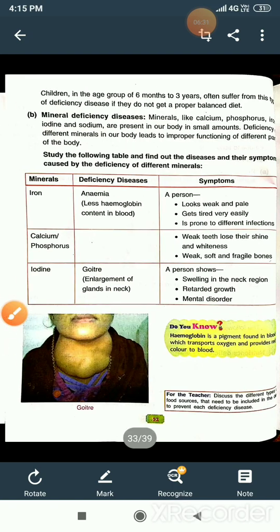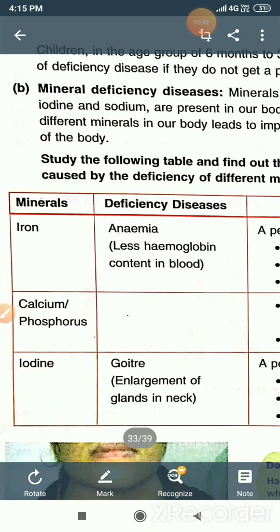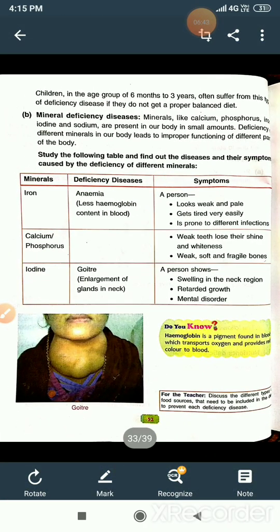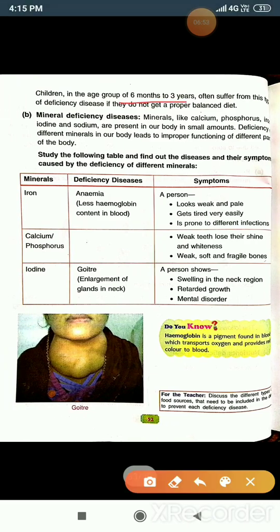Listen to one thing, this is very important: protein and carbohydrate deficiency disease is generally seen in the age group of 6 months to 3 years. So in children of 6 months to 3 years you will see this disease, because he or she may not get a proper balanced diet.